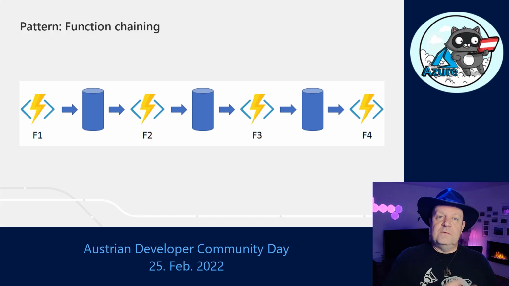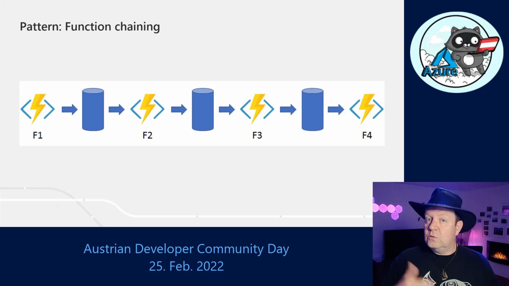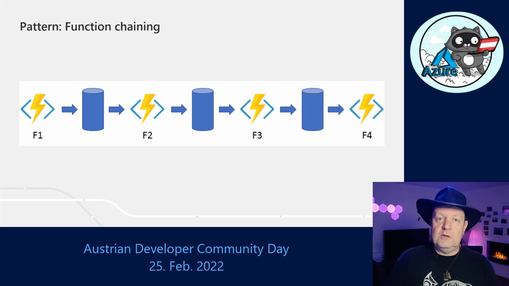The state that the first function got from GitHub and then modified is going to be preserved automatically by the Durable Functions system. It's going to be stored in Azure Storage in JSON format. So it is very efficient because it means that I don't need to hit GitHub every time. This state is going to be preserved. The state is then going to be passed to the second function. When the second function is done, this state is going to be preserved again automatically by the framework, etc.